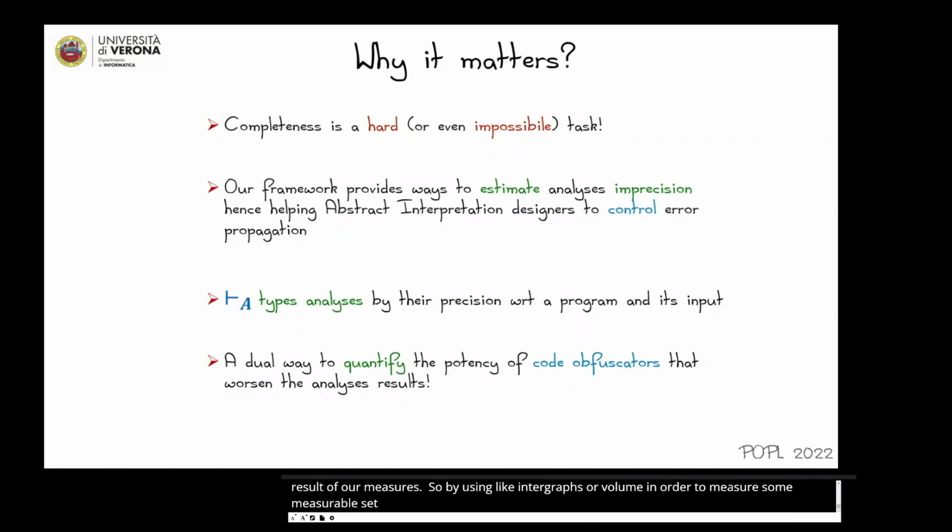I was also thinking that something like this can serve as a proxy. Even if you cannot compute this measure exactly, you can compute a proxy measure which might not have the same guarantees, but still gives you an indication of whether you are losing precision, and then you can use it for switching to a more precise analysis.